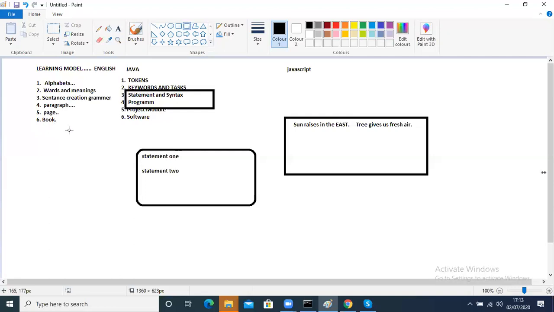If I wanted to write a book, I focus only on creating sentences. A collection of sentences becomes paragraphs, a collection of paragraphs becomes pages. I'm not writing a page or a paragraph, I am writing only sentences. Like that, our focus will always be on statement creation, how correctly you create statements, and a collection of those statements will become a program. That's it. Have you understood? Any questions?